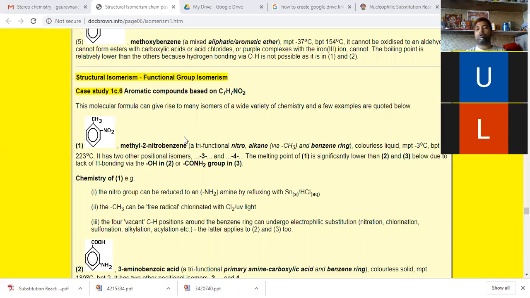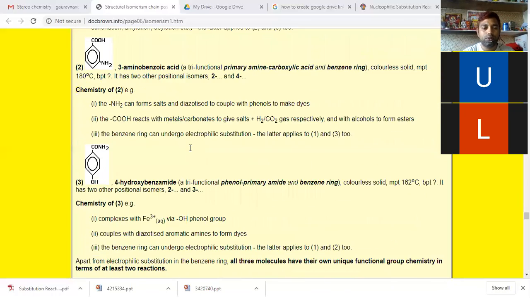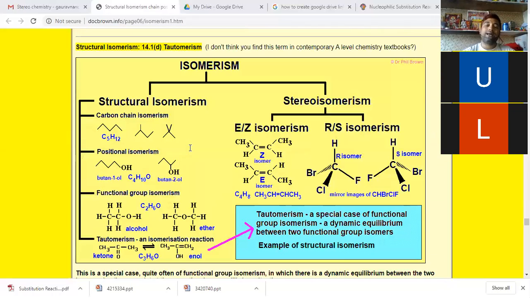What is there in functional group isomerism? The molecular formula will be the same, but it gives different functional groups because of the different connection of atoms. Because of different connection of atoms, different functional groups appear in the molecule. So it is known as functional group isomerism or functional group isomers. Understood?